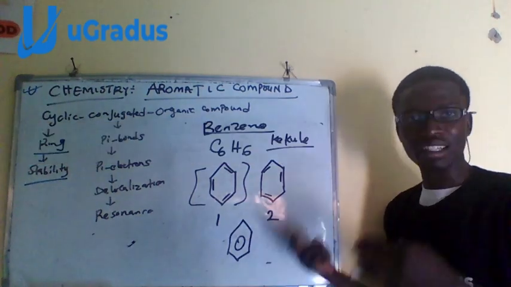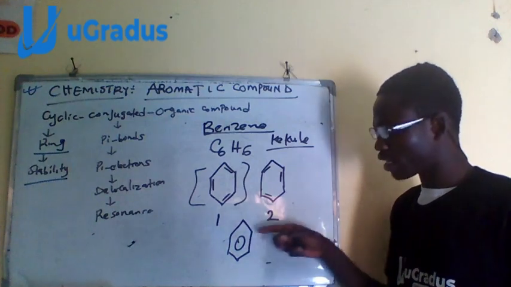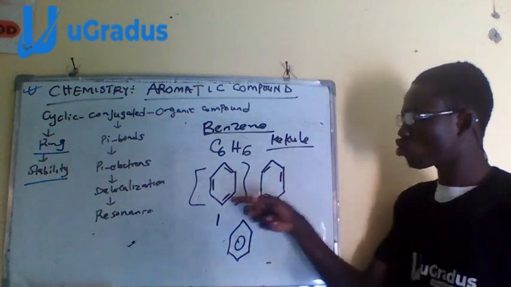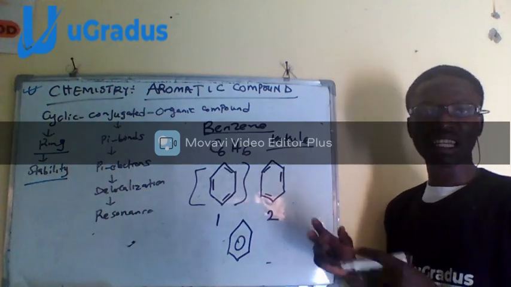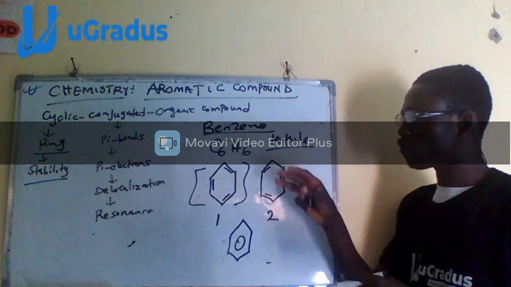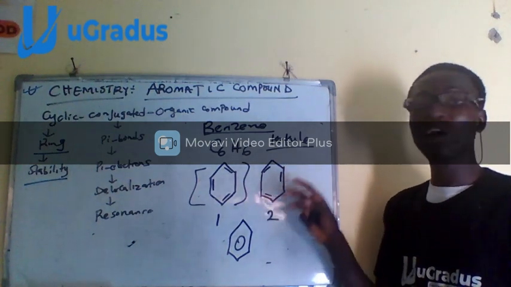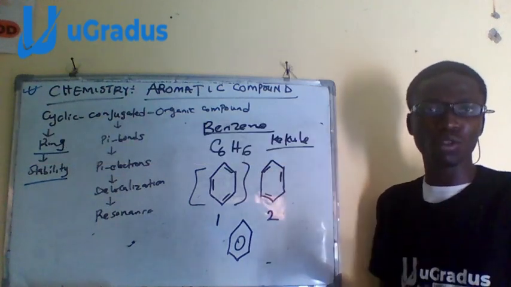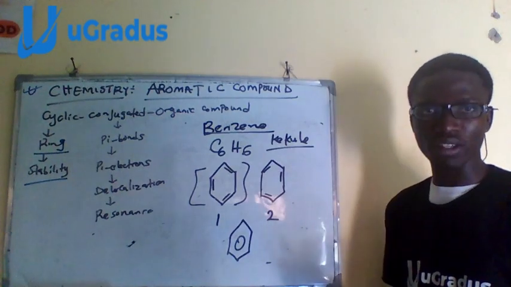This ring represents 3 double bonds at intervals between the carbons of these aromatic compounds. And these two structures explain the delocalization of pi bonds in aromatic compounds. Delocalization means these pi bonds are not in a fixed position. They move about. I hope you understand.